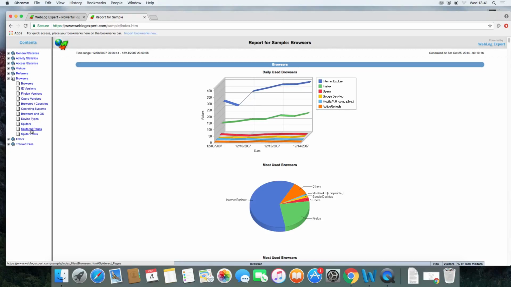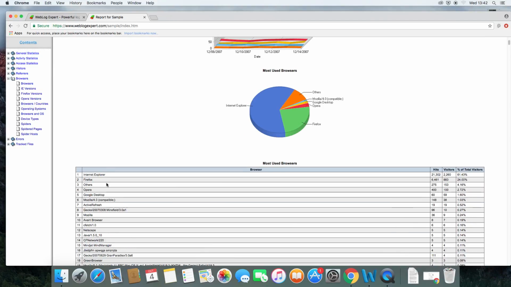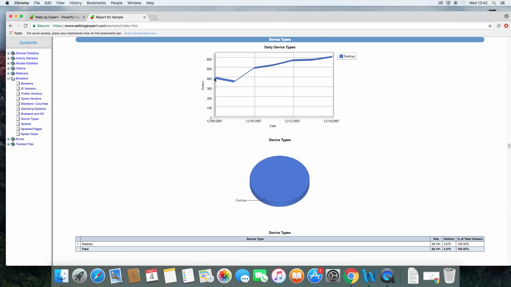See the browsers. You can see that Internet Explorer is driving the majority of the traffic, and that Firefox is driving the second amount. Because this is quite old, we're probably likely to see a very large increase in Google Chrome now rather than Google Desktop, because this is quite an old set of data. So you can see that the total percentage of visitors coming from Internet Explorer was 61%, and that the second biggest was 24%. And then device types, you can see that everyone's coming from desktop. There's no mobile. There was no mobile option at the time.